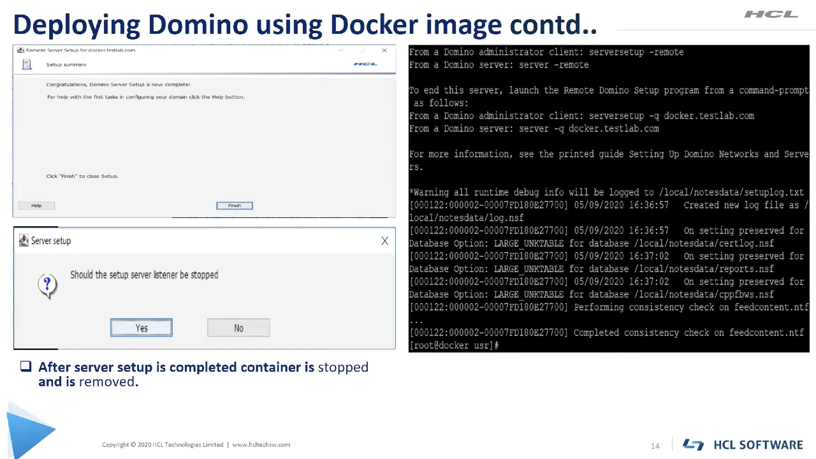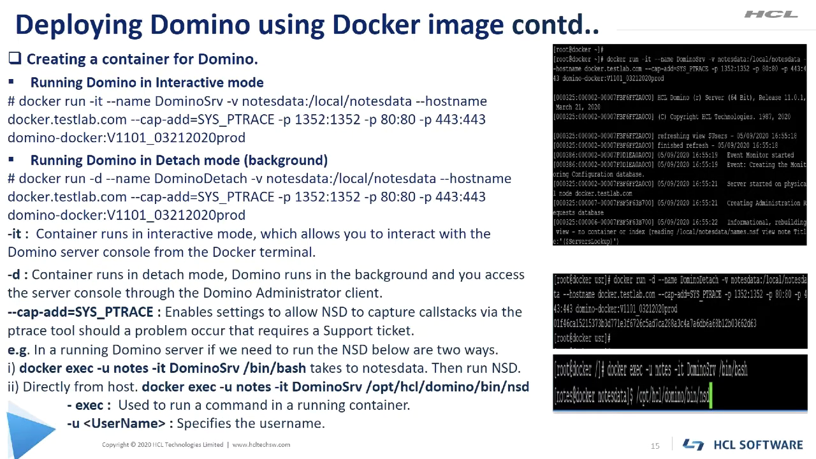So moving on to the next slide, creating a container for Domino. This is the fourth and final step. In this step, we start our Domino application. There are two ways in which we can start the Domino server. First one is interactive mode. In this mode, Domino server starts in the same console window. On the right hand side screenshot on this slide, you can see that after running the command, Domino application is started in the same window.